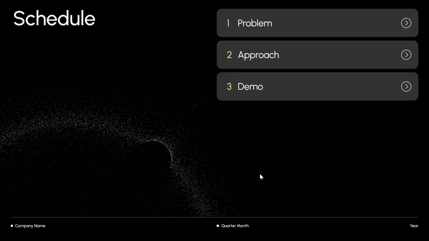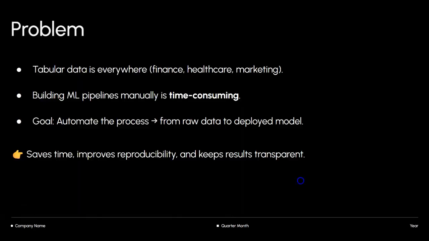So what's the schedule looking like? Well, we'll just go through the problem briefly. Why is it that I chose to come up with this solution? Go through the approach, the steps that I intend to implement / did implement, and just a demo highlighting some of the things that went well and some of the things that I might consider improving.